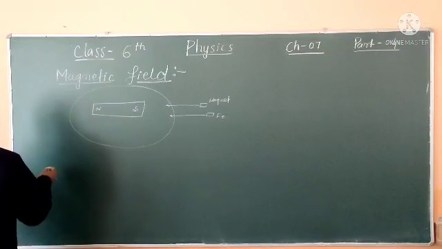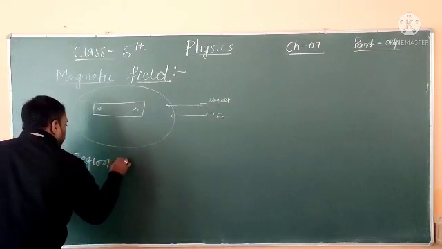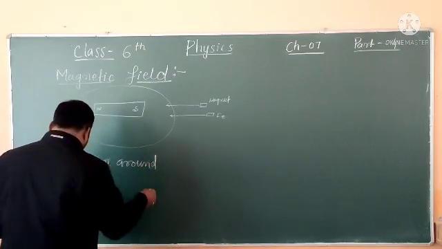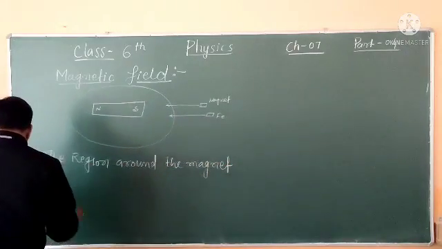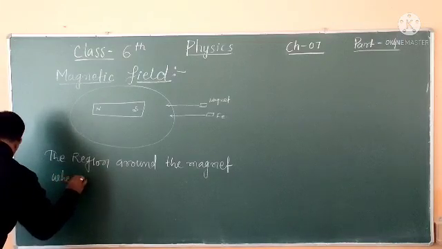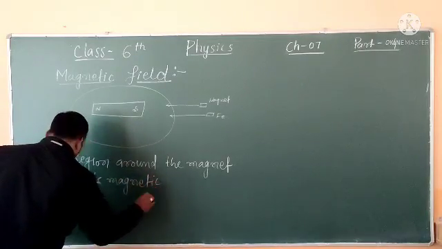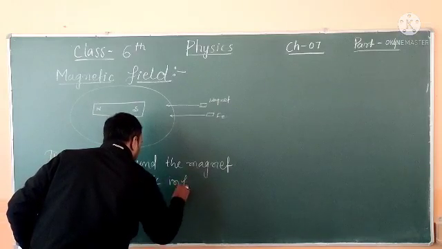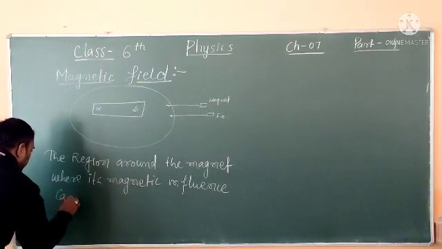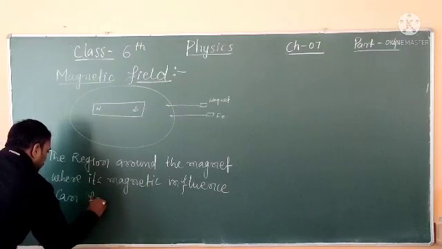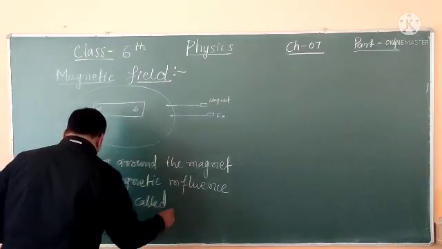Magnetic field, the definition: the region around a magnet where its magnetic influence can be felt is called the magnetic field.